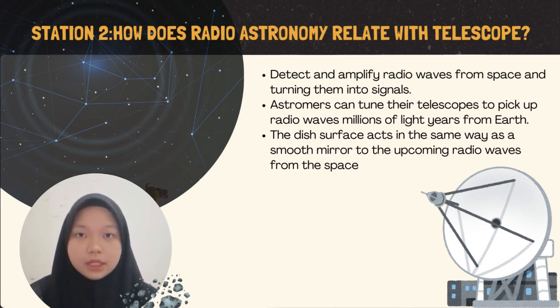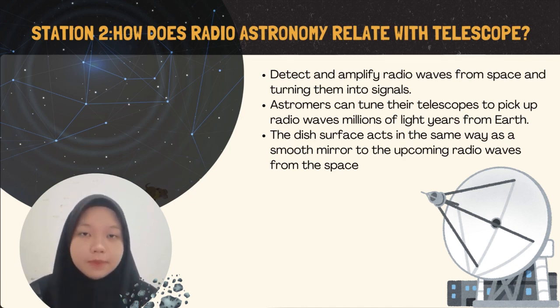A radio telescope works by detecting and amplifying radio waves from space, and it turns the radio waves into a signal that astronomers can understand. Astronomers can detect radio waves from millions of light years from the Earth, which helps us know what is happening even though it is far away from our planet.